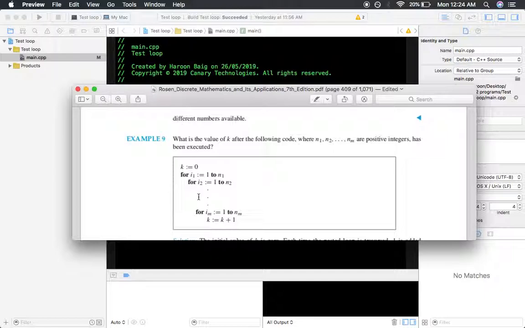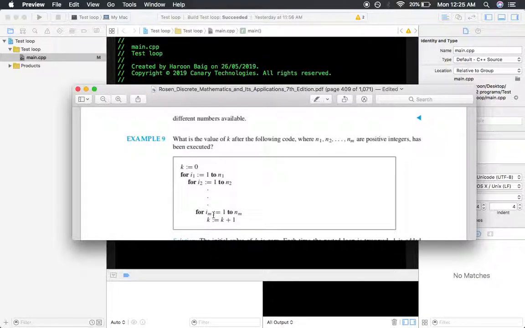So im is going to be the last nested loop, and that is also equal to 1, and that will execute up till nm, that is also an integer value. And in that last loop you have k, and you have a statement that is k equals k plus 1. So they are asking us what will be the value of k after this code executes.